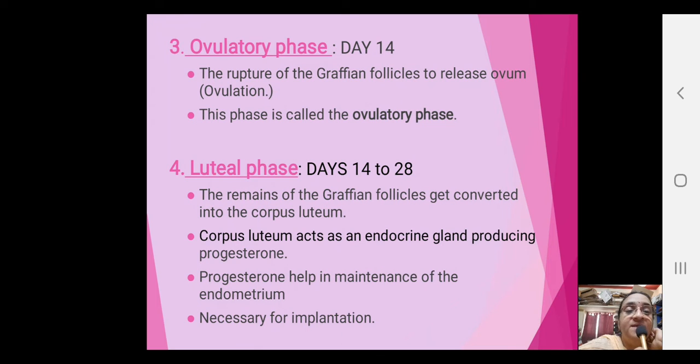Now what is implantation? As I told you in the previous video, fertilization occurs in the fallopian tube at the point of the ampullary isthmic junction. If fertilization occurs there, the zygote starts dividing and slowly comes down into the uterus and tries to establish a connection with the walls of the uterus. If it is able to establish well with the uterus, then it is called implantation and pregnancy will be registered.